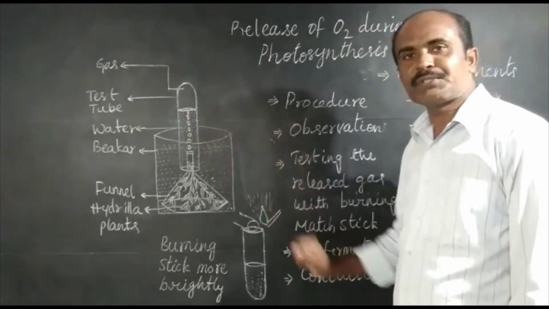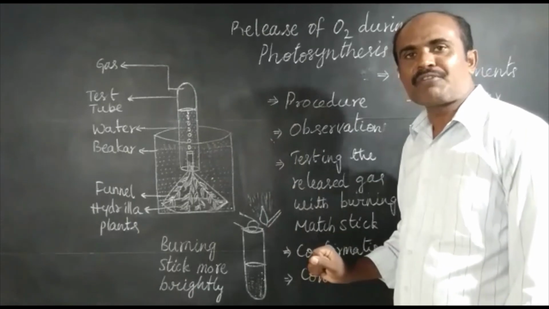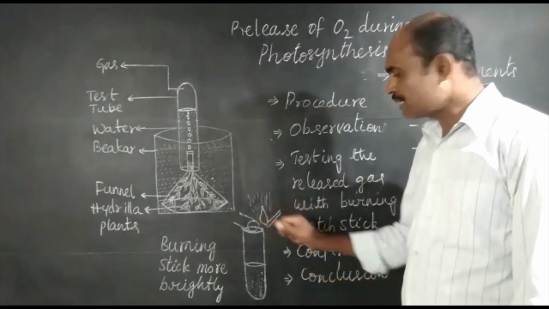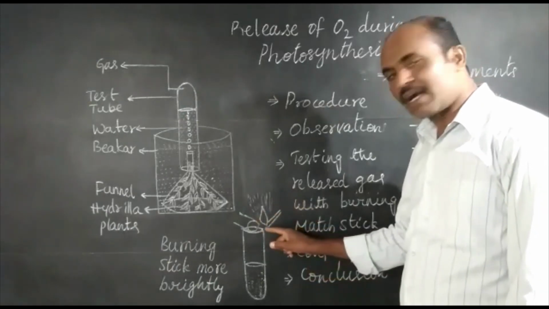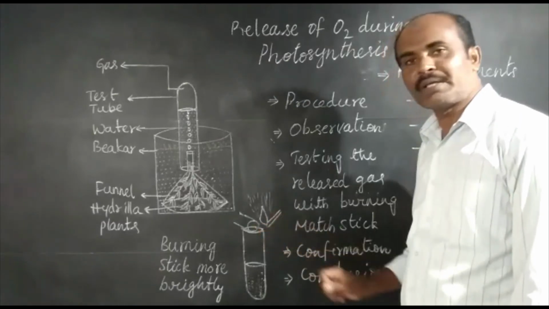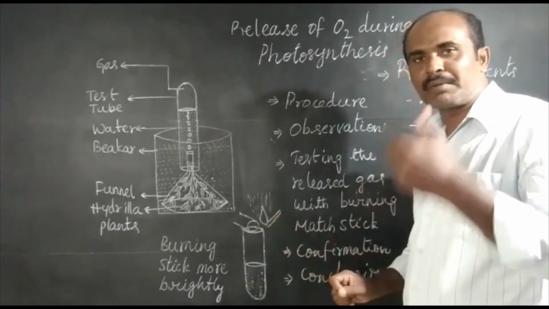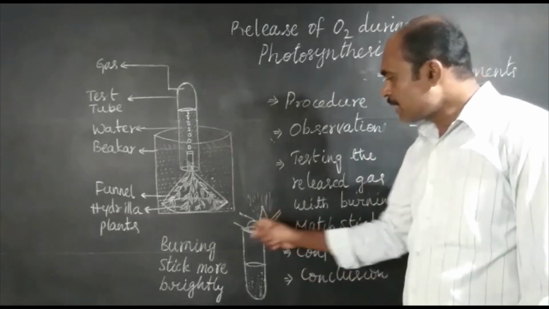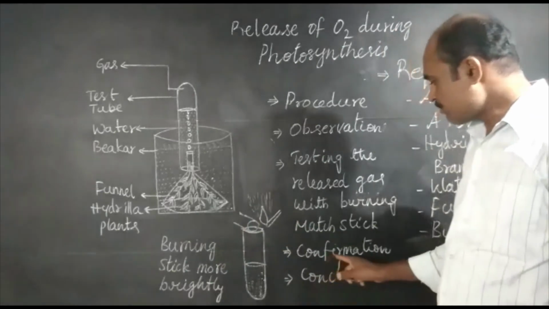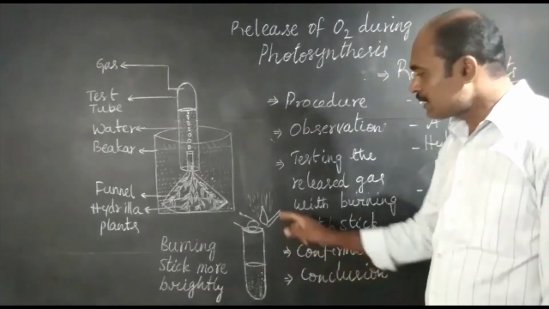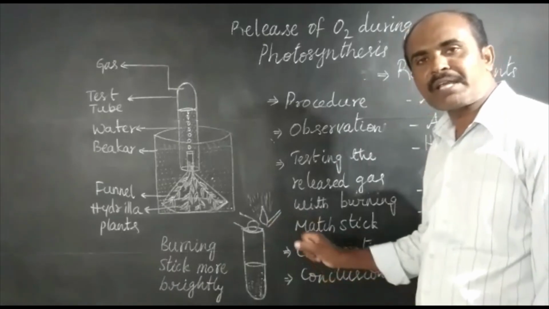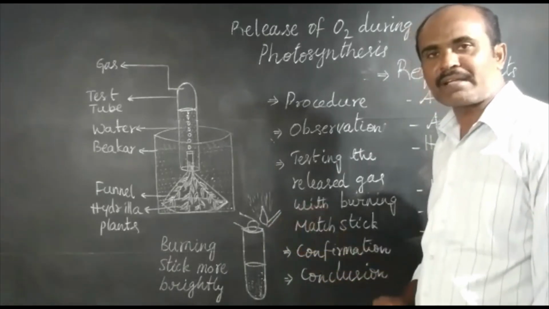Carefully remove the test tube from the beaker without releasing gas. Take a burning matchstick, place it at the mouth of the test tube and release the gas slowly by moving the thumb. This burning matchstick burns more brightly. So the confirmation is only oxygen has this property that makes a burning matchstick burn more brightly.